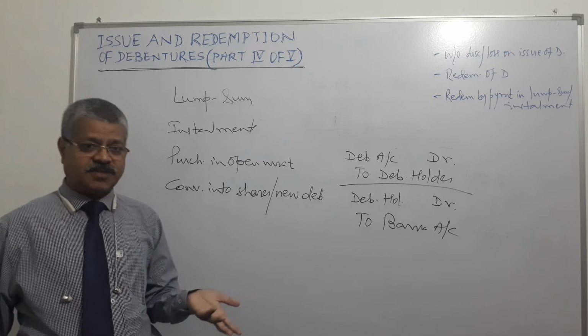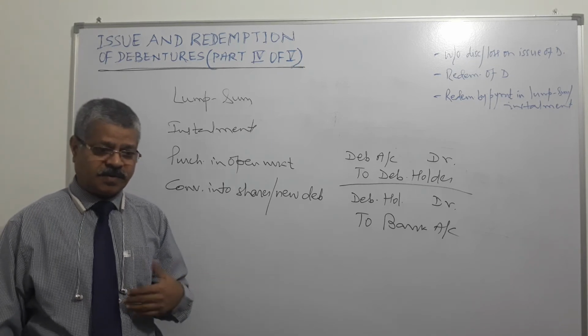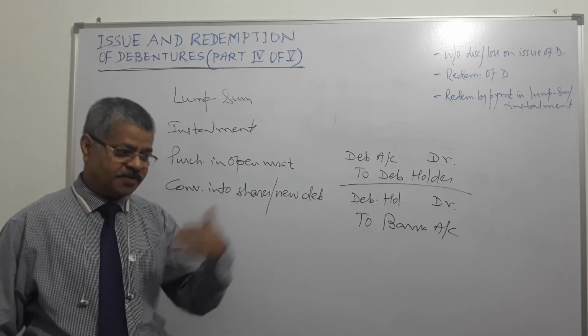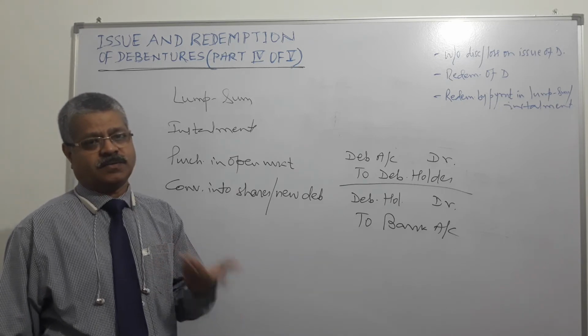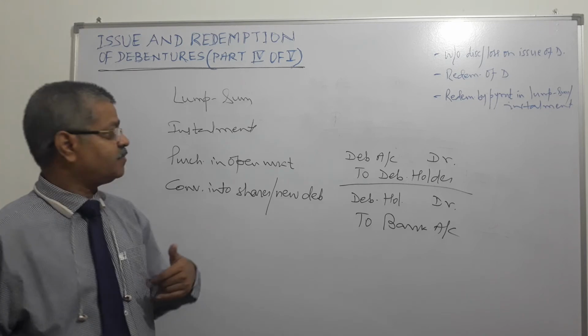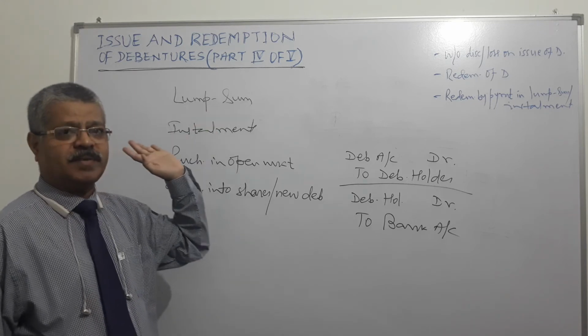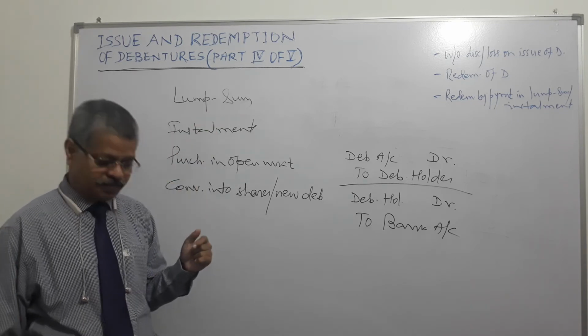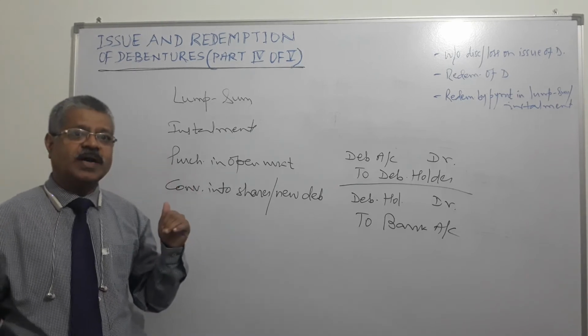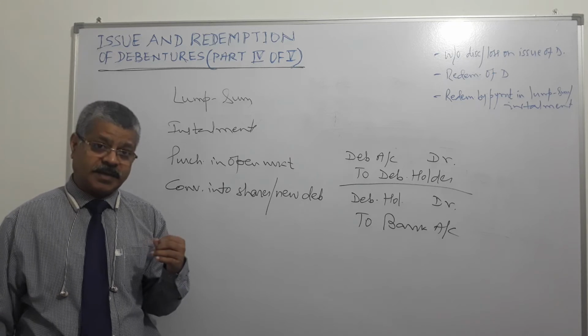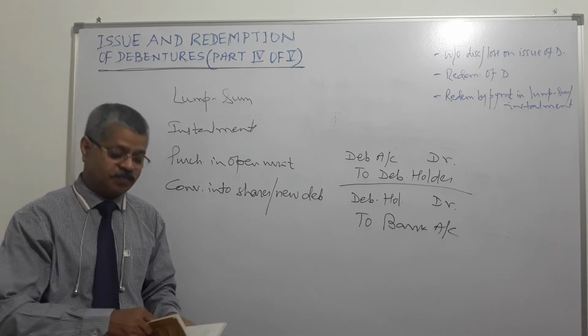5 years ago I had purchased a debenture of 100 rupees. 5 years are complete. I am presenting those debentures to the issuing company, and they give me 100 rupees. I had invested 100, they have given 100. Lump sum payment has been made. That is called lump sum. So, in lump sum, 2 kinds of redemption could be there, at par, at premium.